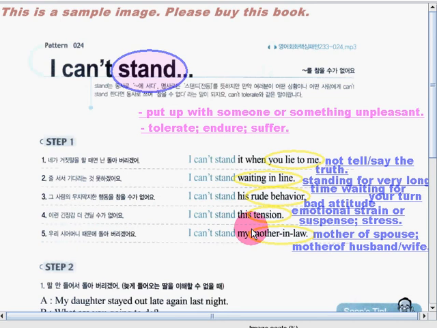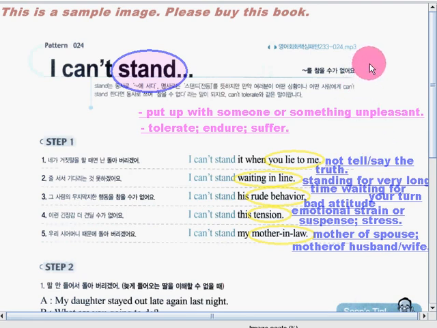Because women always live with their mother-in-law, most of the time the relationship between those two women is not good. Okay, so that's why they keep on saying, I can't stand my mother-in-law. So that means you cannot endure or suffer. Or you cannot be with that person anymore because maybe there's a problem.